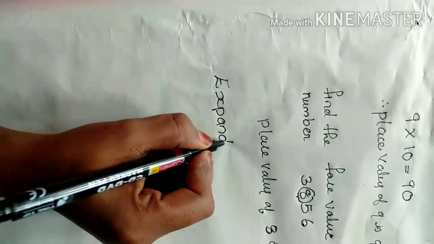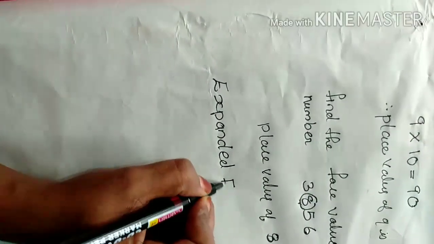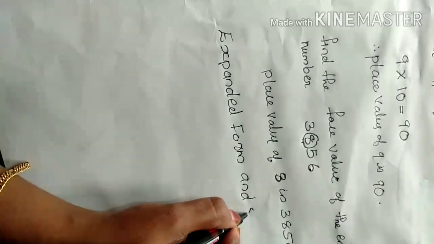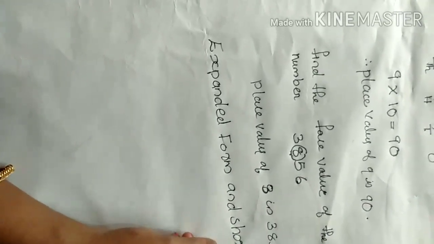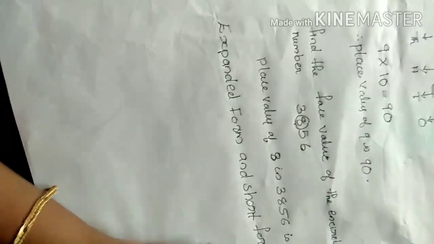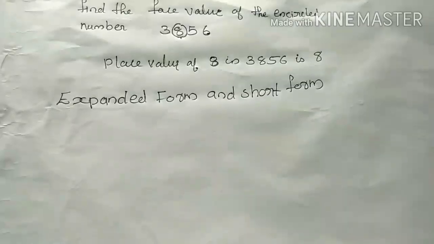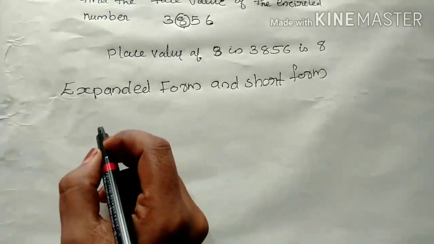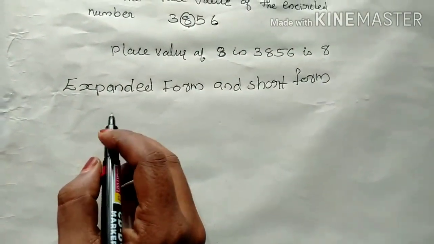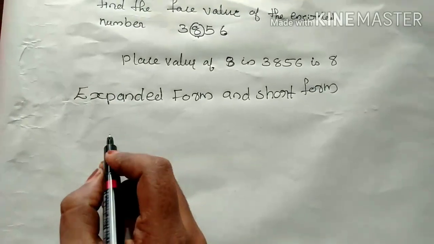Then the next one is expanded form and short form. Okay friends, do you know what expanded form is? Listen here. Expanded form means the sum of the place values of the digits of a numeral.